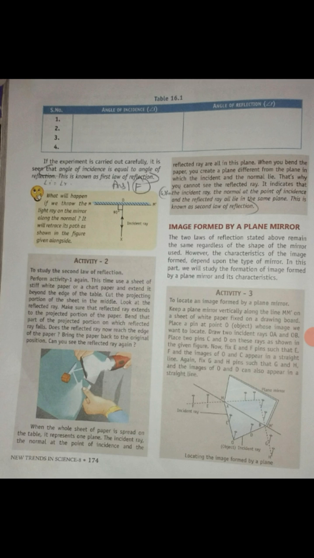This time use a sheet of white paper or a chart paper and extend it beyond the edge of the table. Cut the projection portion of the sheet in the middle. Look at the reflected ray. Make sure that the reflected ray extends to the projection portion of the paper.